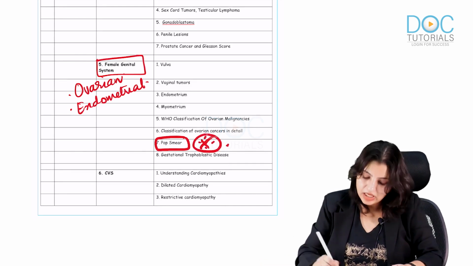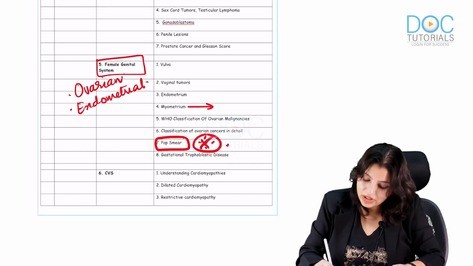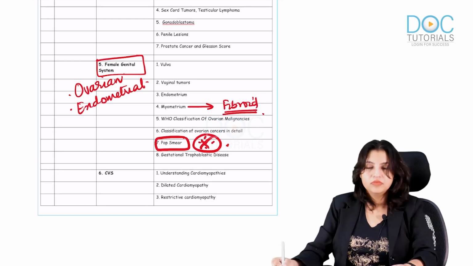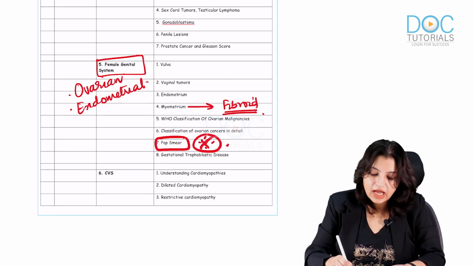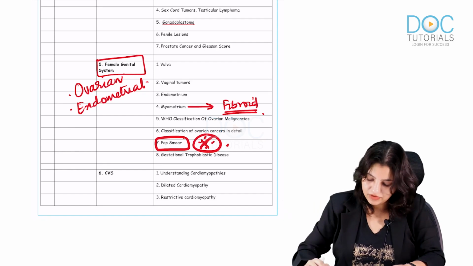Pap smear. In the myometrium, look at the image. Everybody should look at the image of fibroid and its mutation. So remember that. Pap smear is very important, obviously. And obviously granulosa cell tumor and theca cell tumor, everybody should be very clear with all that.